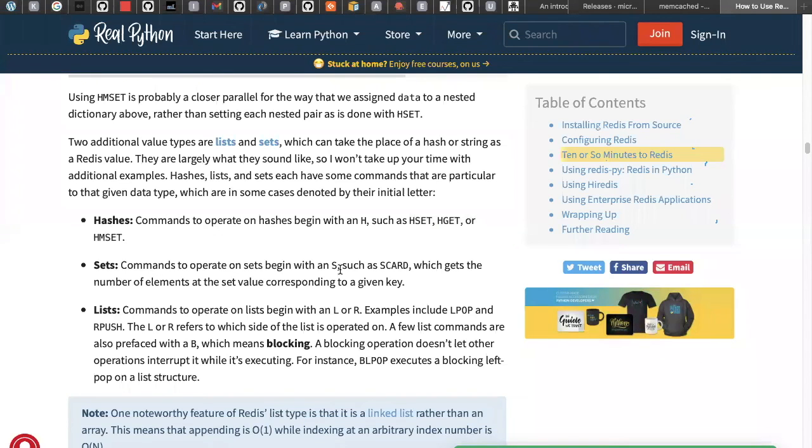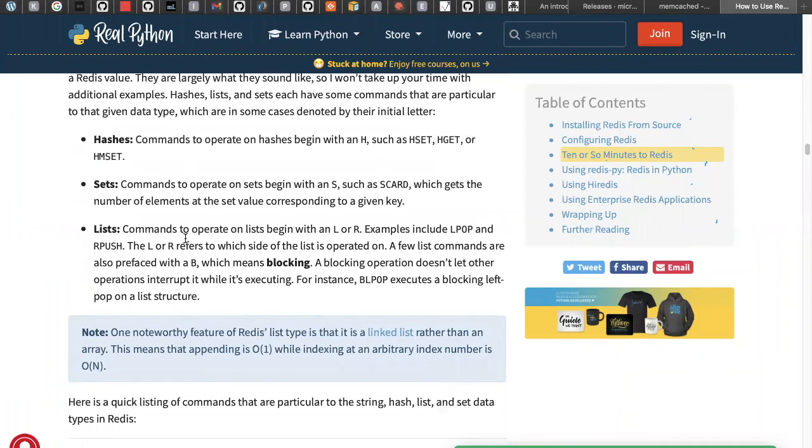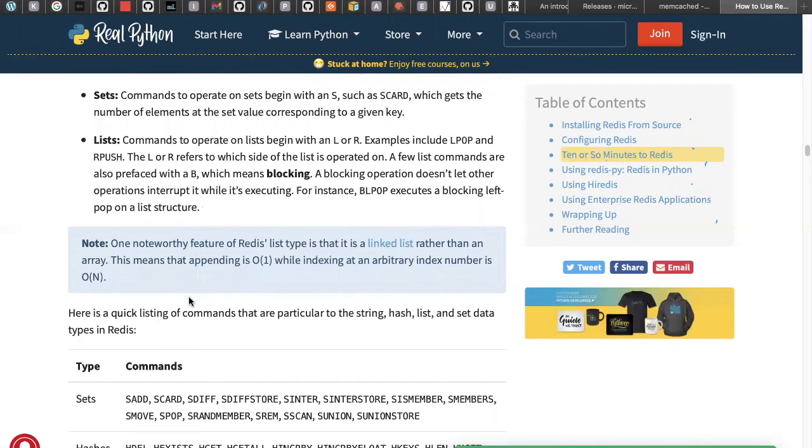Sets use a different hash table mechanism in the backend. The hash key is different, the hash table is different, so they use different data structures. That is the reason Redis is called data structure oriented. And more importantly, Redis is always focused on time complexity, on how we can execute the code.